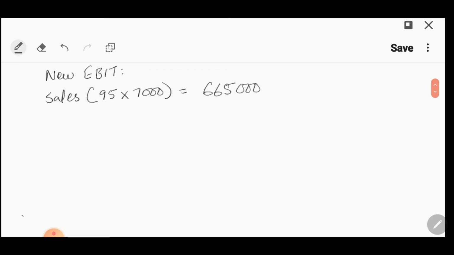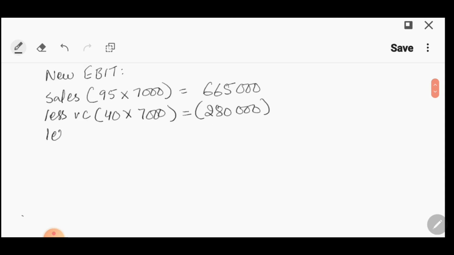So the new EBIT, we can calculate it as follows. Sales. The selling price is now 95 and the units that will be sold are 7,000. So the sales amount is 665,000. Less from it the variable costs. Variable cost per unit is now 40 in the new production process and there are 7,000 units. So this will be 280,000. So subtract this.